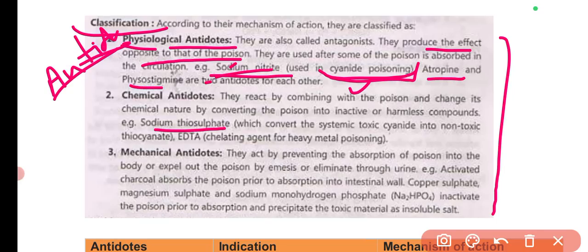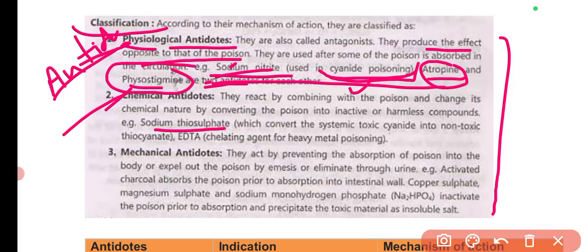Then atropine and physostigmine are the antidotes of each other. If we have seen atropine poisoning, then we can give physostigmine as an antidote. If in the body physostigmine poisoning is there, then we can give atropine as an antidote. So the definition you need to remember: the antidotes which produce effect opposite to that of poison are the physiological antidotes, also known as antagonists.